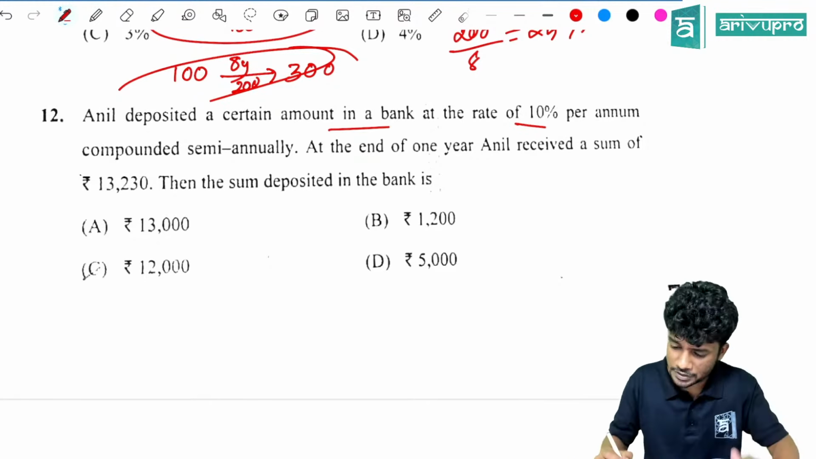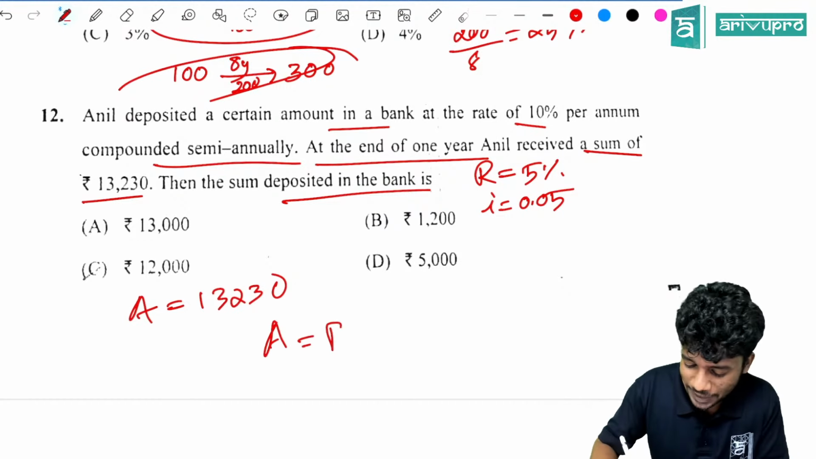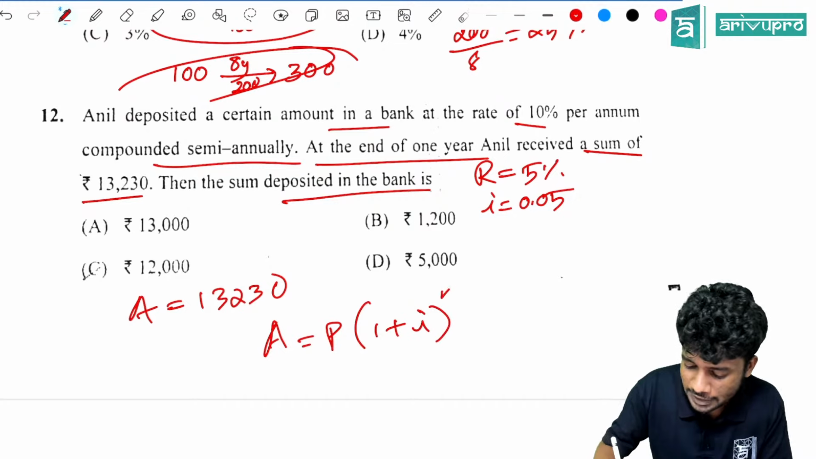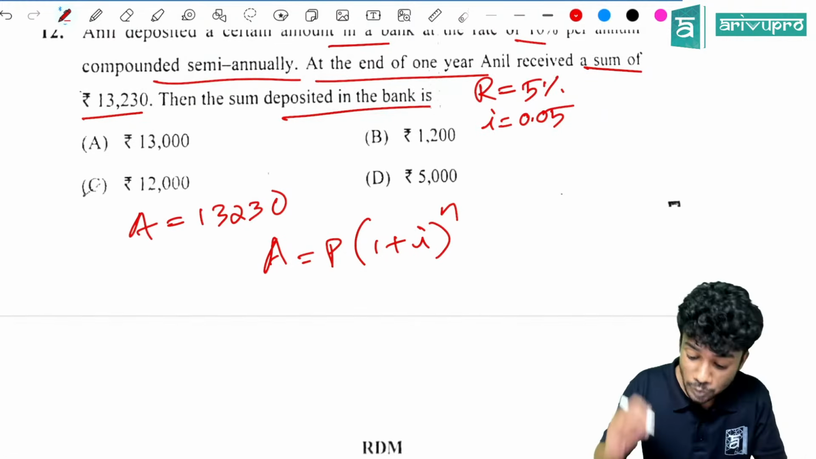So after 1 year, Anil received a sum of 13230. So the amount is 13230. Then what is the sum deposited in the bank? Direct application of the compound interest equation. So A is equal to P into 1 plus I, the whole raised to n. What is the value of n here? It is compounded semi-annually, so it will become 2.